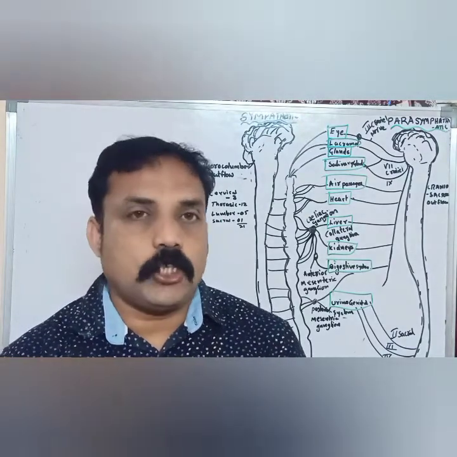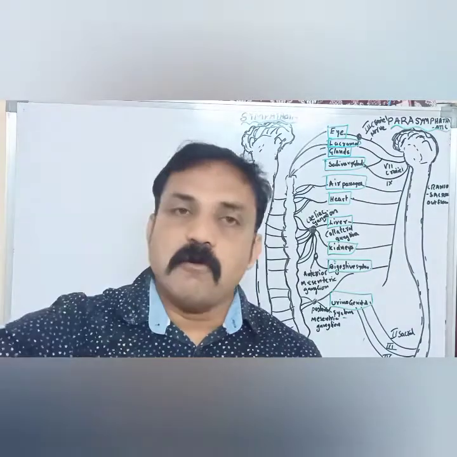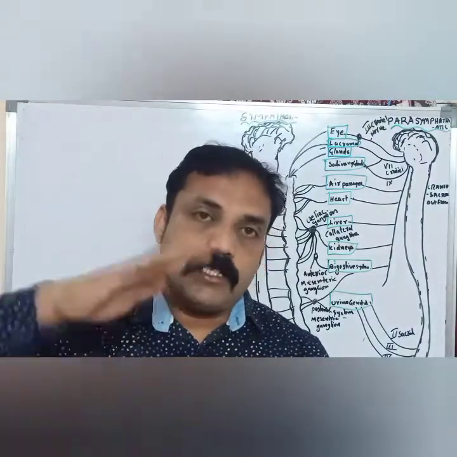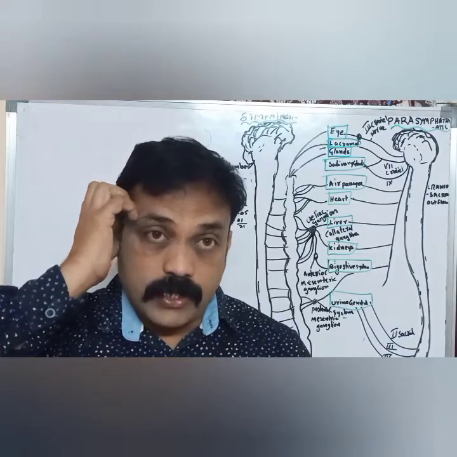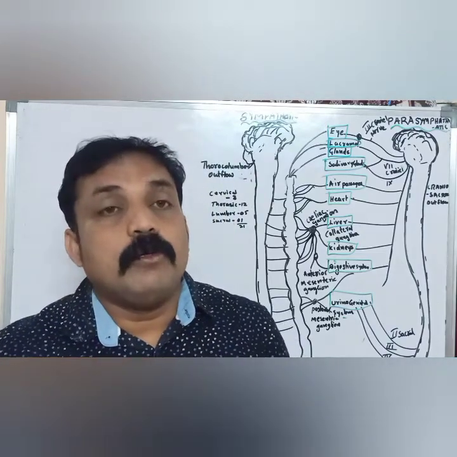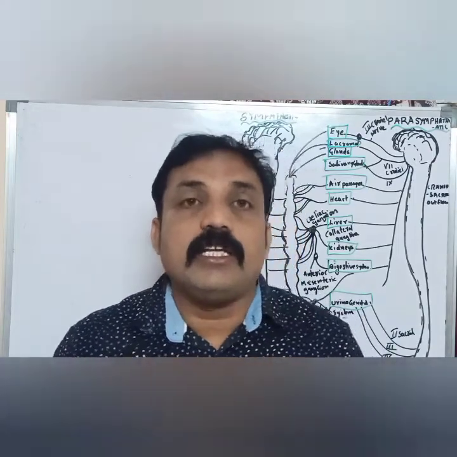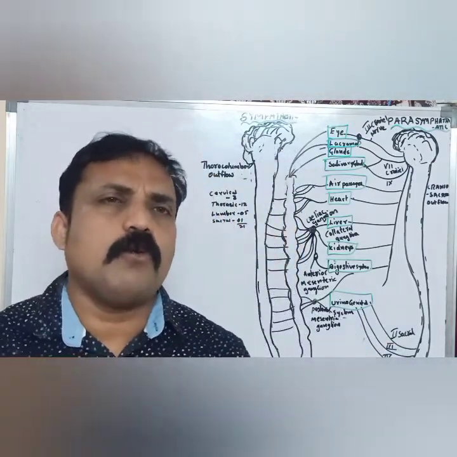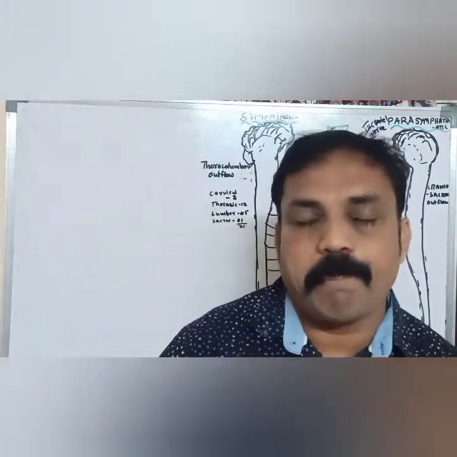So many actions are going on with our consciousness. If you want to do anything, drinking or eating, so many voluntary actions are going on in our body.